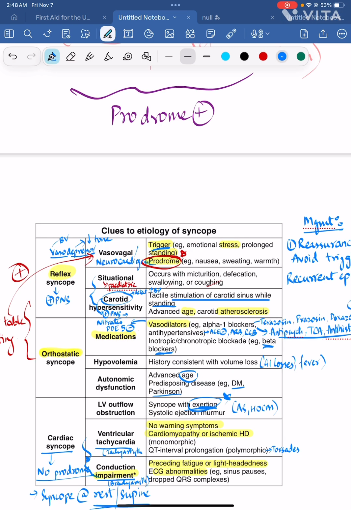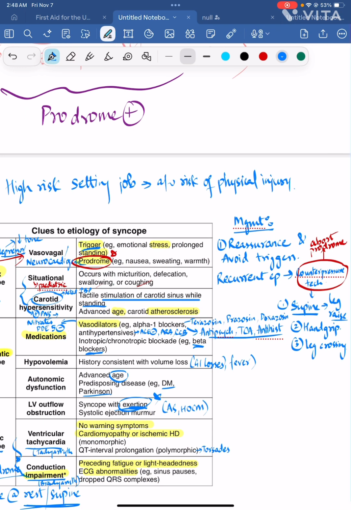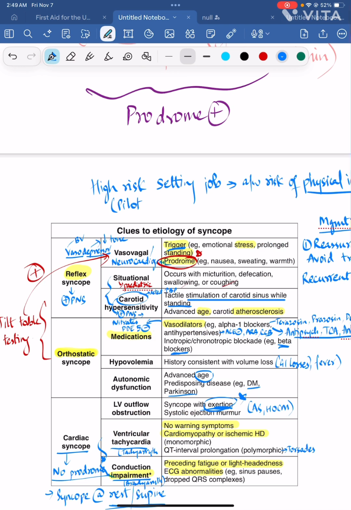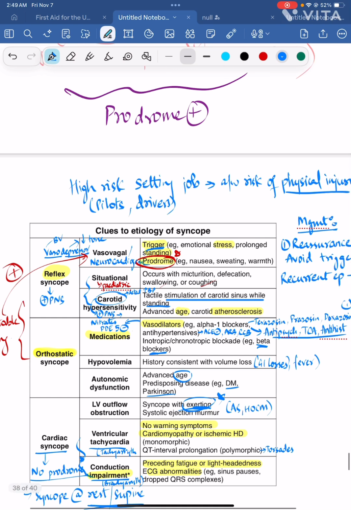Also, if a person has a job in a high risk setting, which is associated with risk of physical injury, the physical injury might be to him or he might be a risk to other people. Let's consider pilots or commercial drivers.